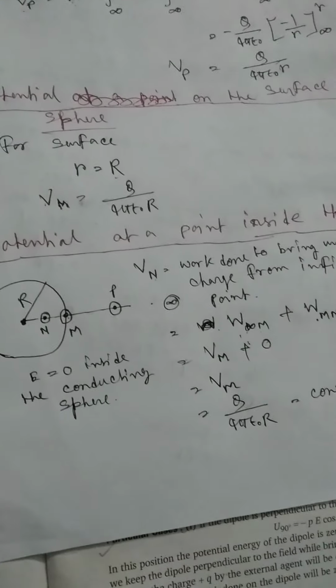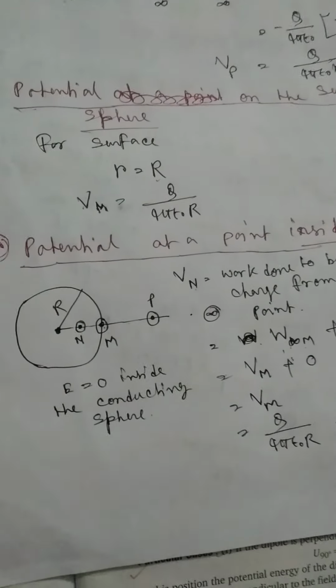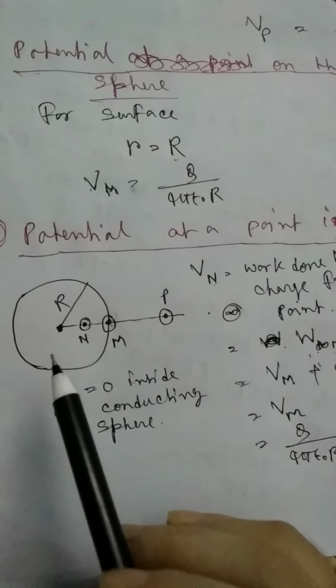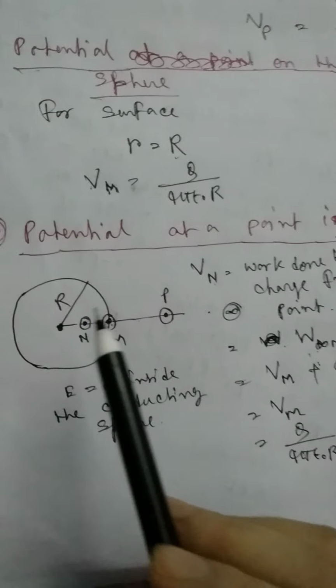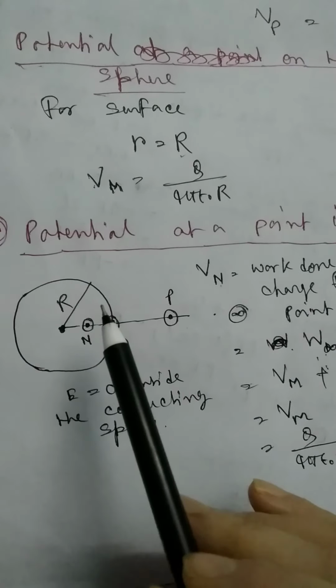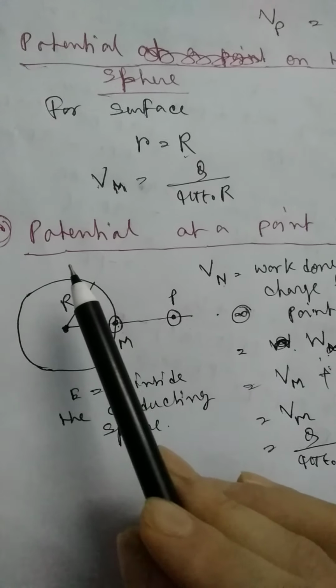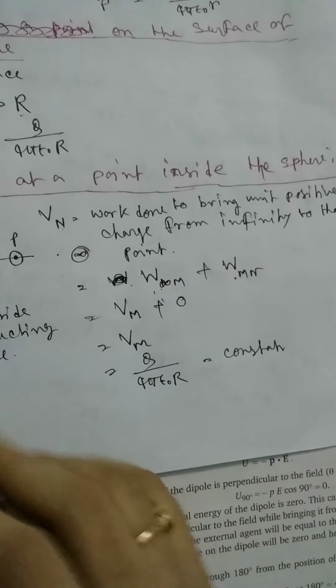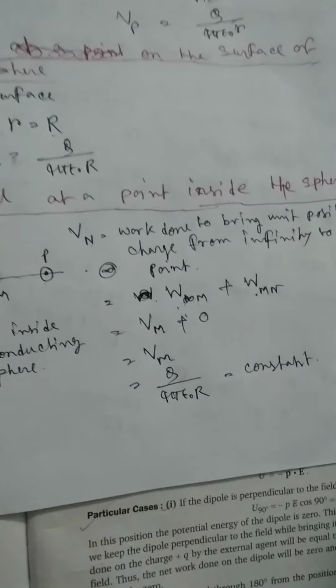So if you take any point inside the sphere, then the potential at any point inside the sphere equals the potential on the surface of the sphere. Okay, so this one is constant.